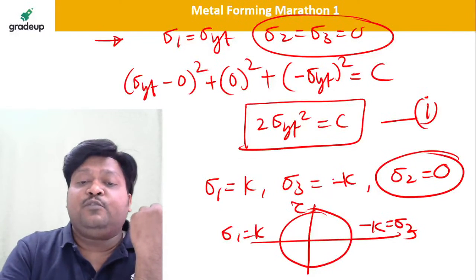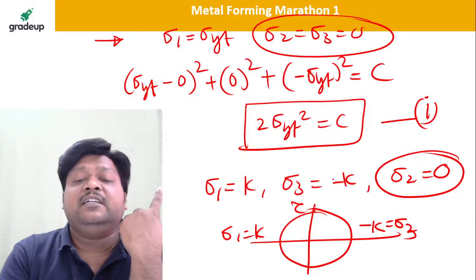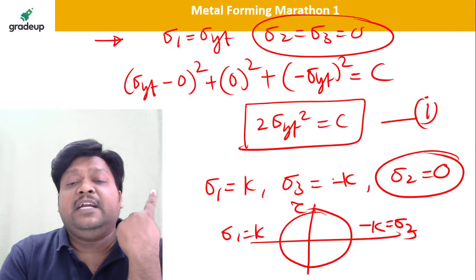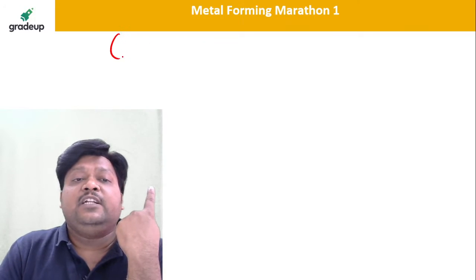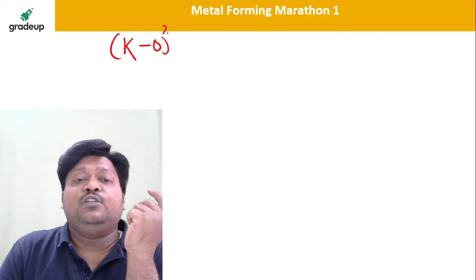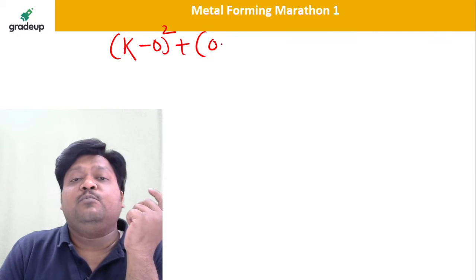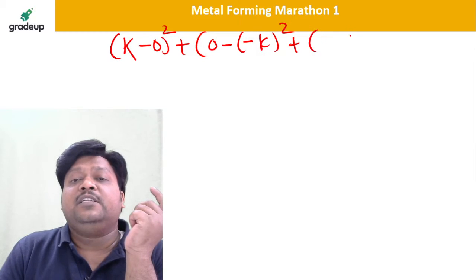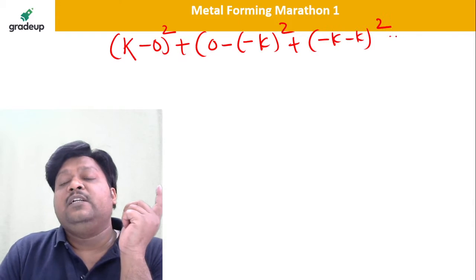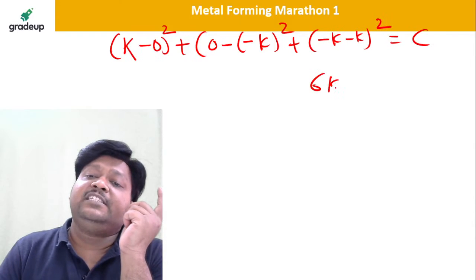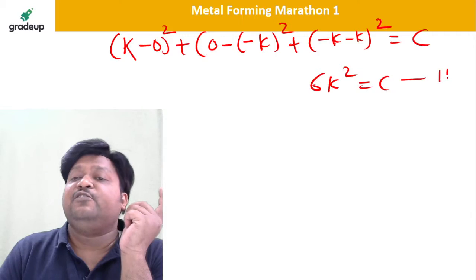So from this condition, if I take sigma 1 as K and sigma 3 as minus K, again I will get C is equal to sigma 1 minus sigma 2, that is K minus 0 square, plus sigma 2, 0, minus sigma 3, minus K whole square, plus sigma 3 minus sigma 1, which is minus K whole square, which is equal to C, which is equal to 6K square is equal to C. Say this is equation number 2.